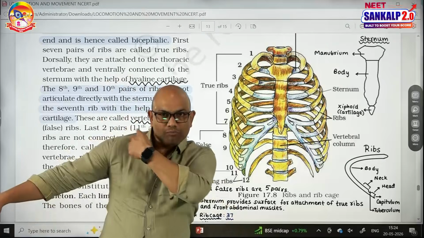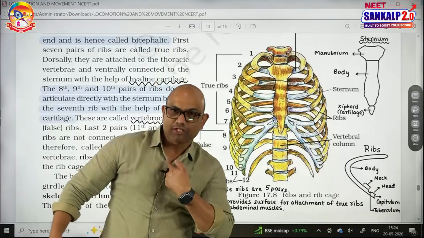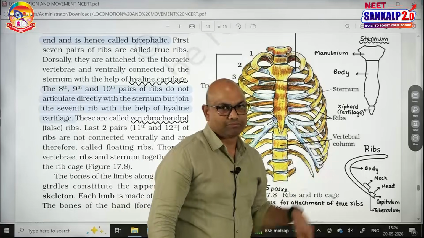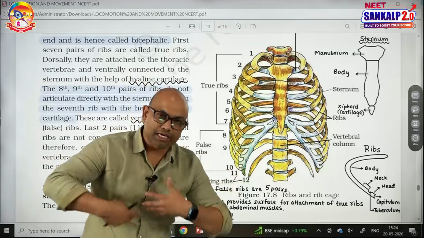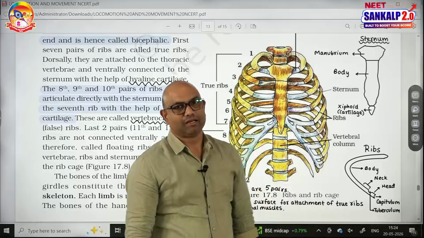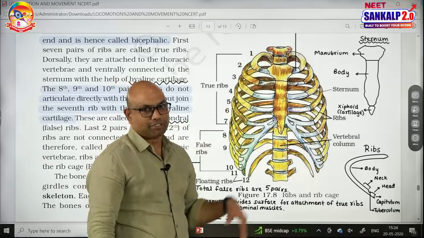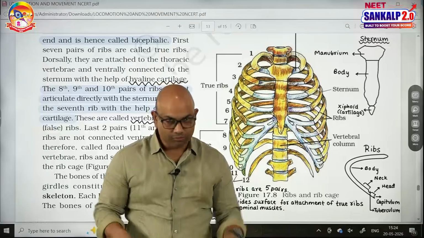And there is a collar bone called clavicle. Clavicle towards the median side of the body, it is attached to the manubrium of the sternum. So, clavicle is attached to sternum, true ribs are attached to the sternum, and front abdominal muscles are also attached to the sternum. And the third one is ribs. There are 12 pairs of ribs. Ribs are flat bones, long bones.